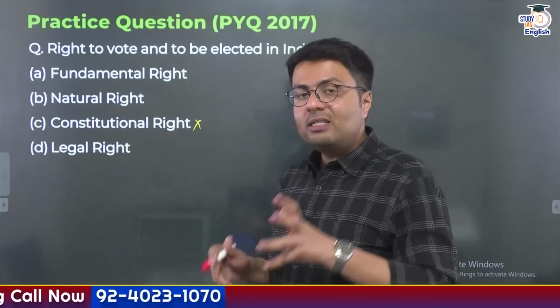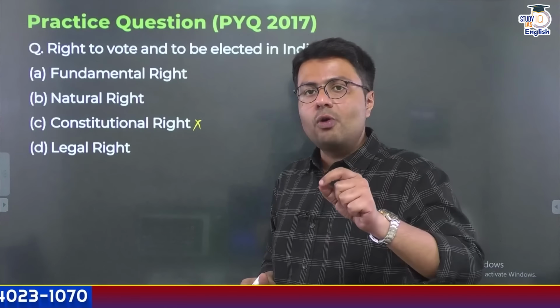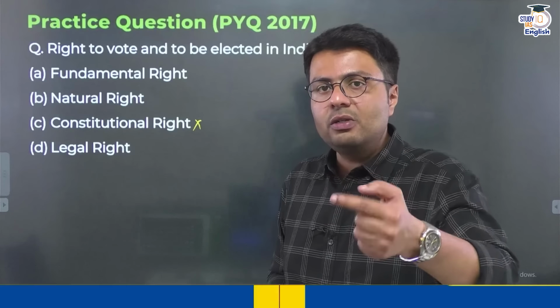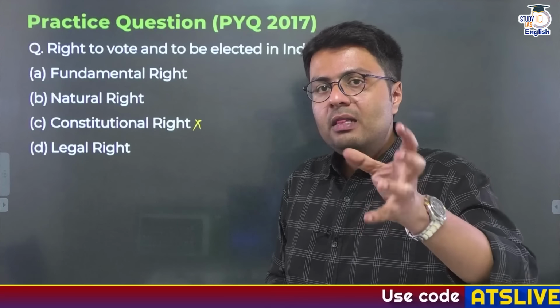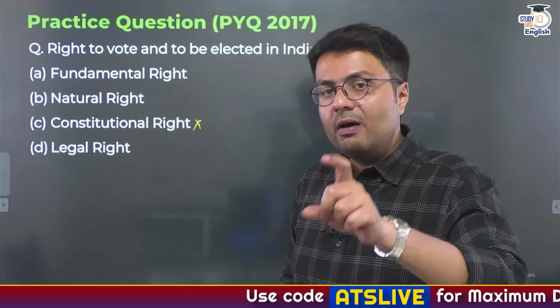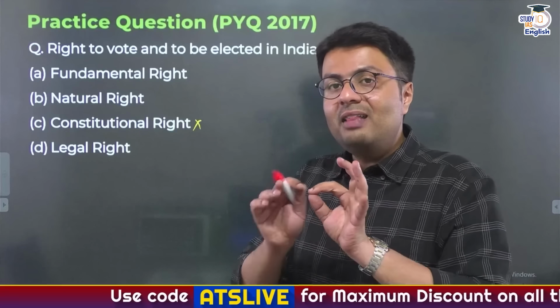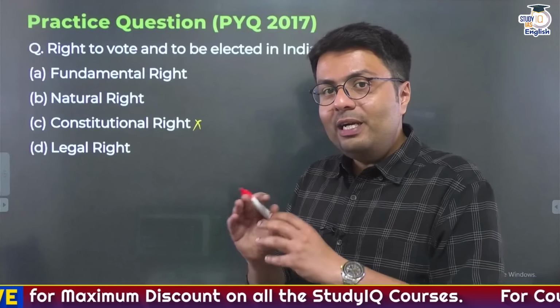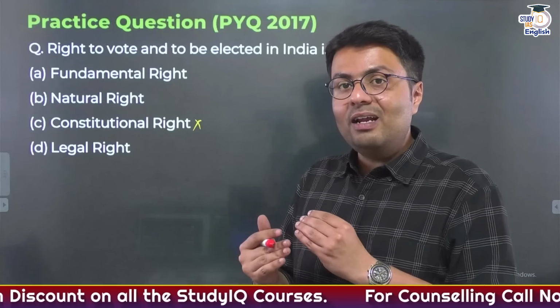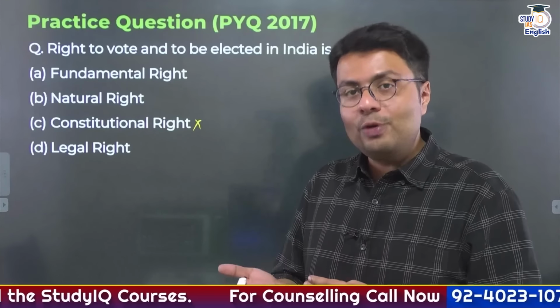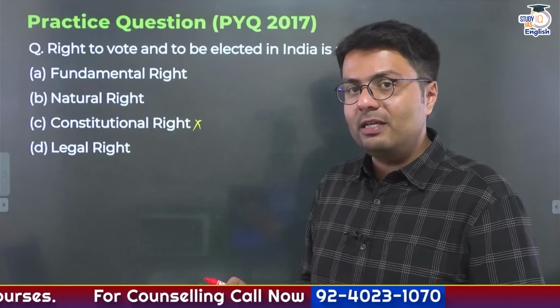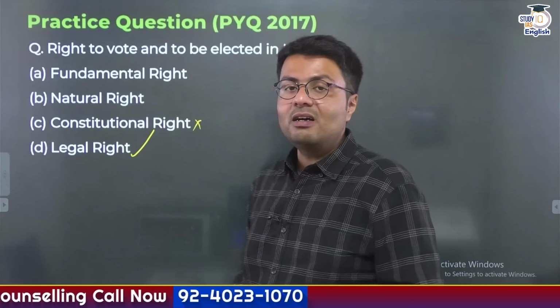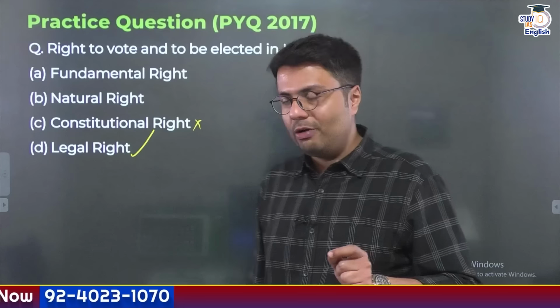You know why? Because Article 326 of the Indian Constitution says any Indian citizen over and above 18 years of age is permitted to vote in India, provided they are not disqualified by any law of the parliament. So it is the law of the parliament that determines whether you can vote or not in India, not just Article 326. Therefore, this is a legal right, not a constitutional right.